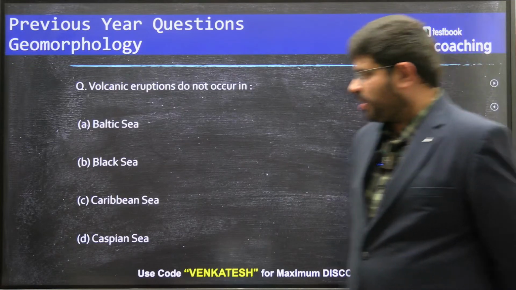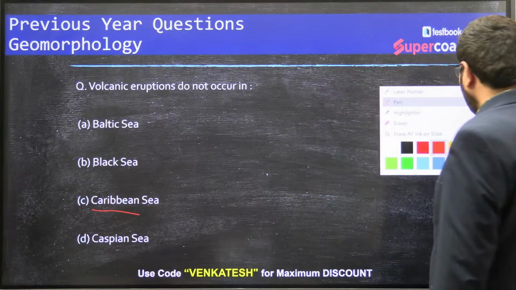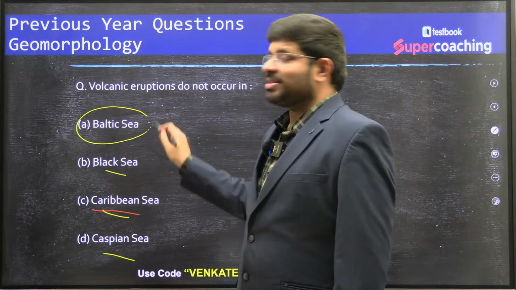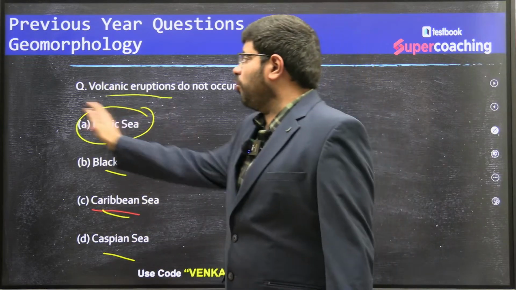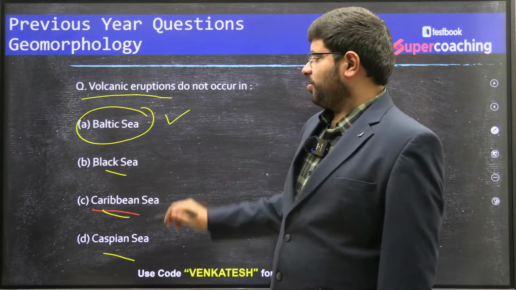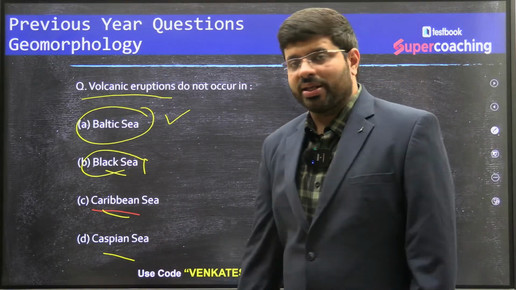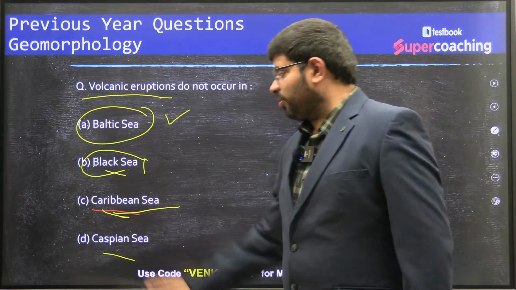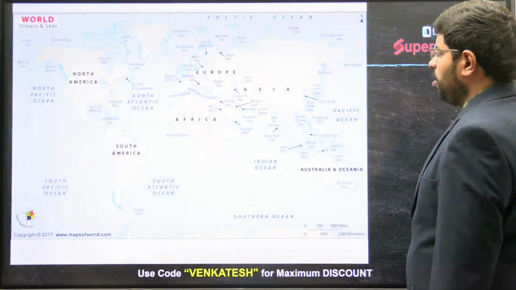You see, Caribbean Sea, Black Sea, Caspian Sea, all these are part of the plate boundaries. Baltic Sea is not a plate boundary. So only at the plate boundaries you will find more dominant volcanic eruptions, no? So this is the answer. Here you will find earthquakes, here you will find the volcanoes, for Caribbean Sea, volcanoes are named. Caspian Sea, you do find some kind of volcanoes. Let me see the picture here.